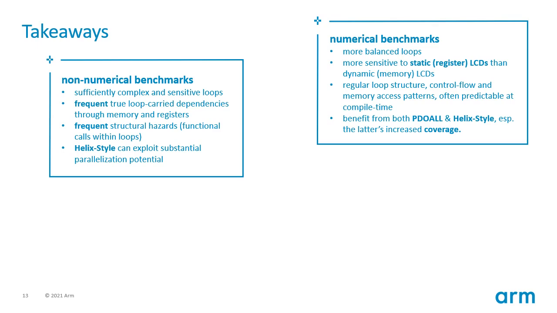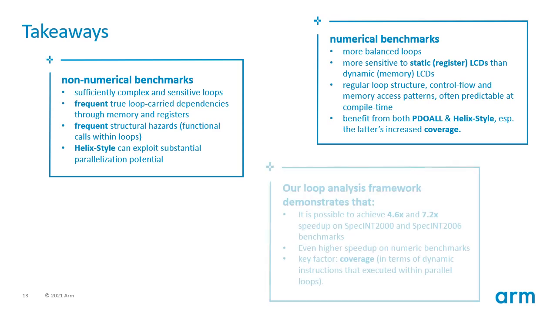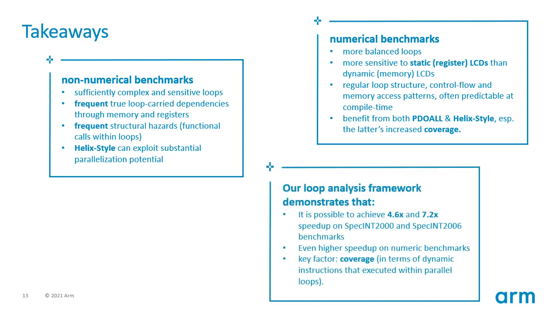As both types of benchmarks exhibit frequent dependencies, the Helix-style approach for implementing pipeline parallelism has the best potential for achieving high speedups through maximizing coverage. However, the numeric benchmarks can do quite well with partial dual if stack parallelization and value prediction are also available. In conclusion, we find that existing loop structures, even in non-numeric codes, have substantial potential for extracting thread-level parallelism. Thus, a carefully designed speculative multithreading system that takes into account our analysis can still hope to continue sequential performance scaling.